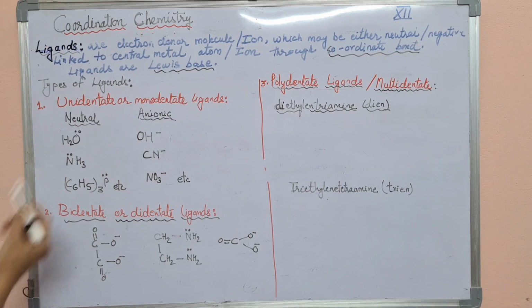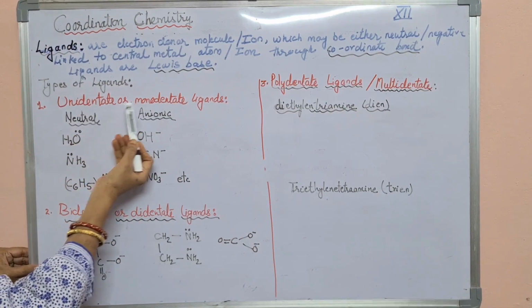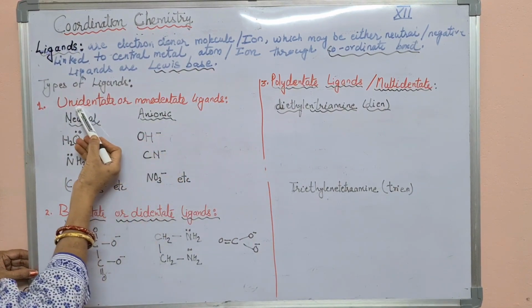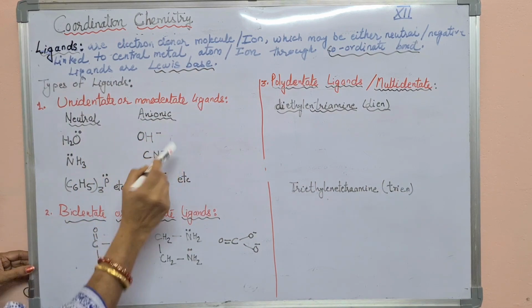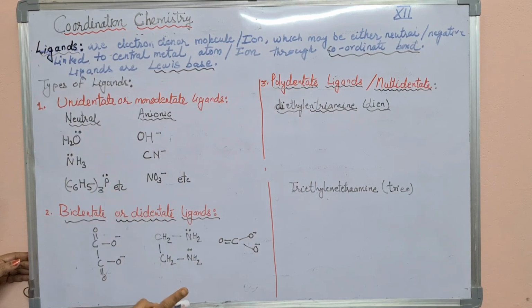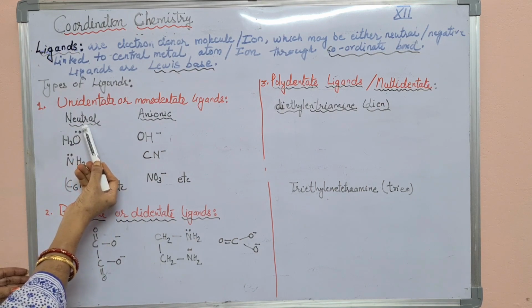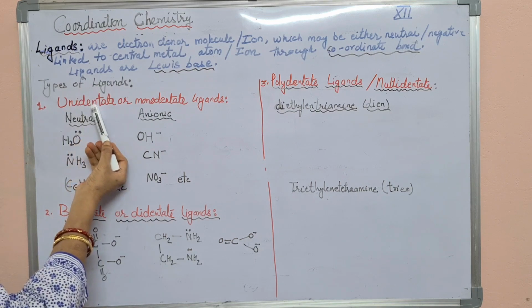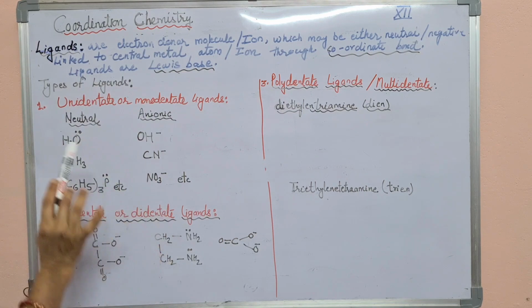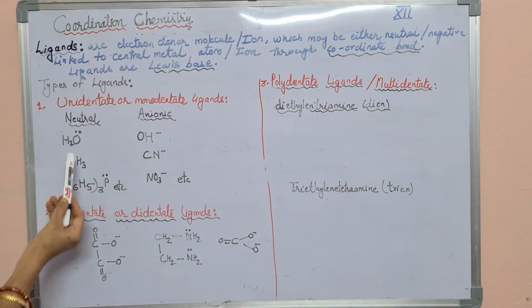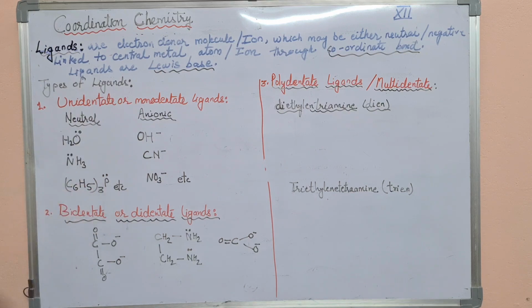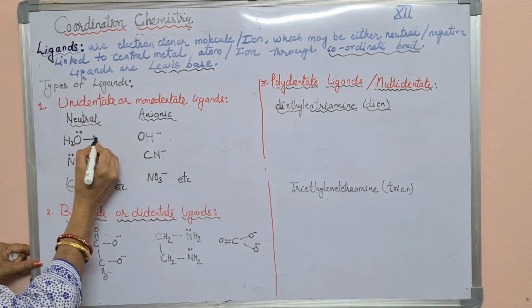First one is unidentate or monodentate ligand. Uni means one, mono means also one. Such types of ligands have only one lone pair of electrons to donate to the central metal atom or ion. So examples we will see. These are unidentate neutral ligands, meaning no charge. For example, H2O, on oxygen a lone pair of electrons is present, water. So through water a coordinate bond is formed like this.